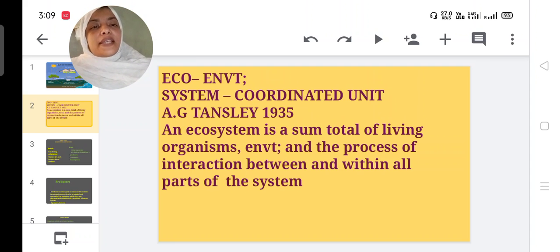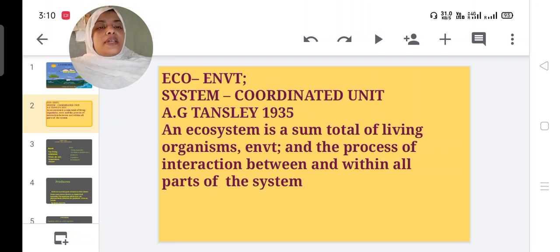Eco means environment. System means coordinated unit. Thus, we can say ecosystem is a coordinated unit of environment. Environment which is coordinating by some unit. Firstly, this term was used by A.G. Tansley in 1935.